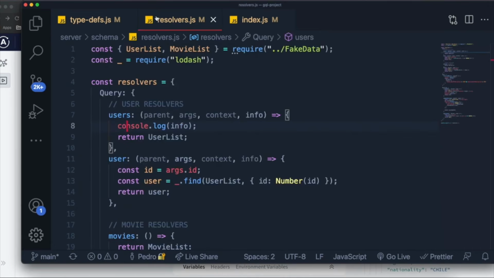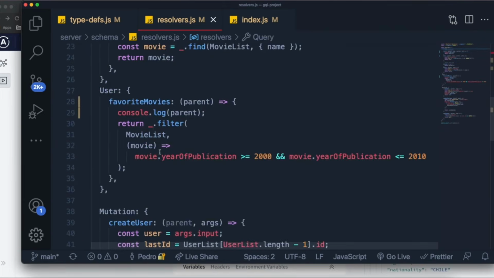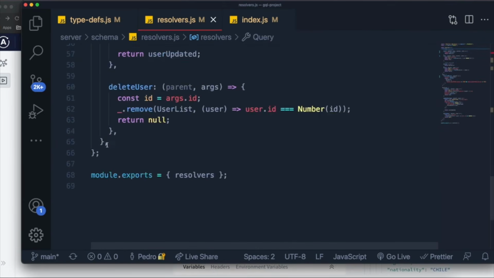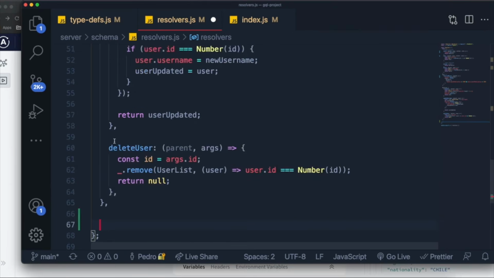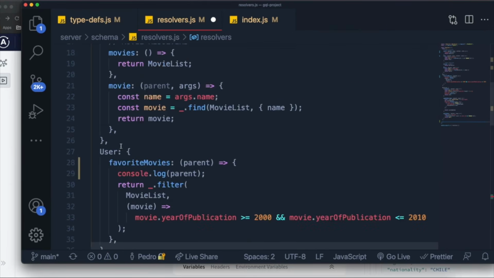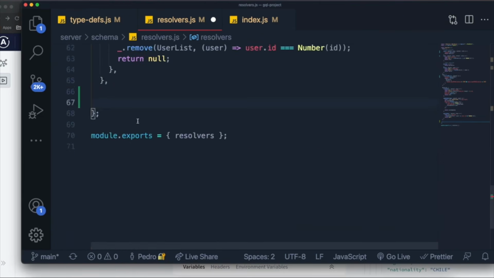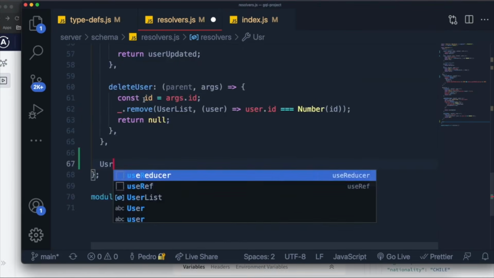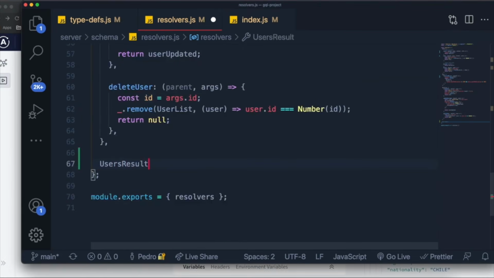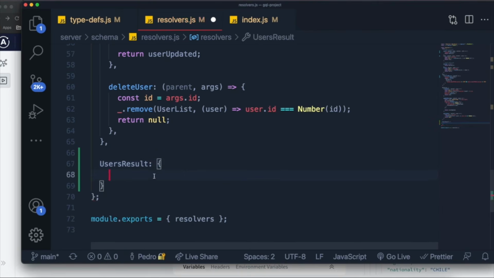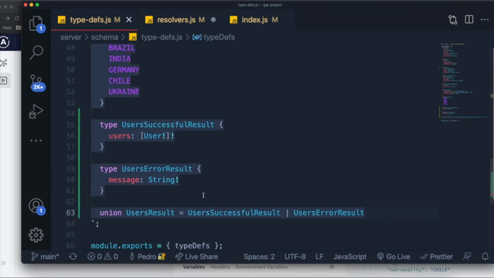So what we have to do is actually create a new resolver field for the user's result. So I'm going to come down at the bottom, and let's just create a new one. On top of the mutations type and on top of the users type, there's another type which is on the highest level, which is called the users result type. So users result, like this. And this over here will include, in our case, only one resolver, and that resolver will resolve for both cases, for the success and for the error.